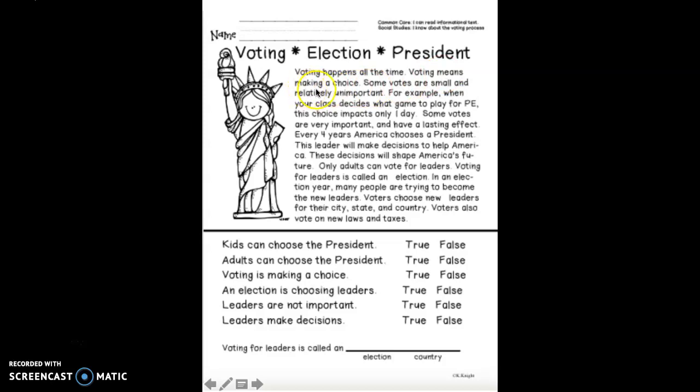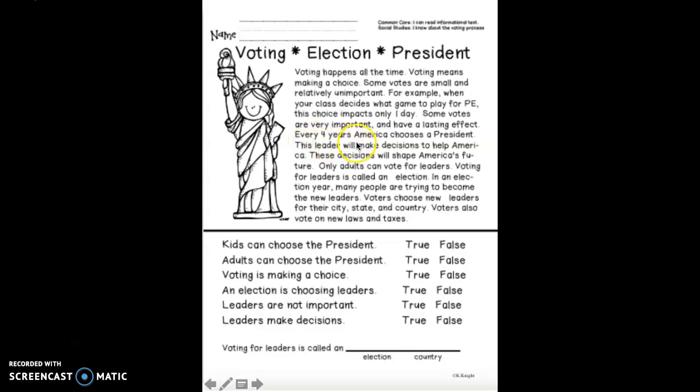Voting means making a choice. Some votes are small and relatively unimportant. For example, when your class decides what game to play for PE, this choice impacts only one day. Some votes are very important and have a lasting effect.